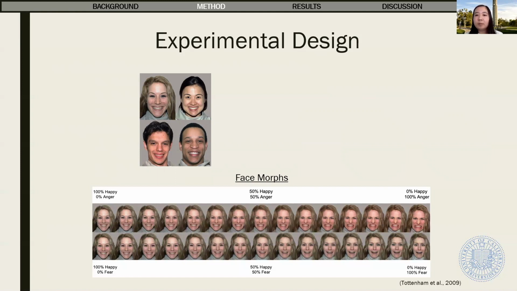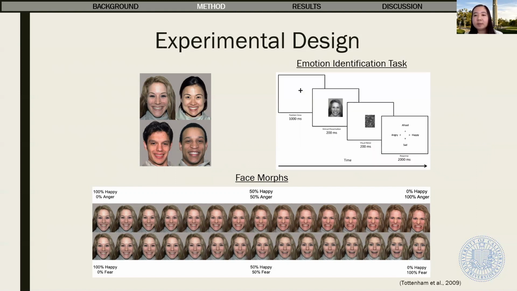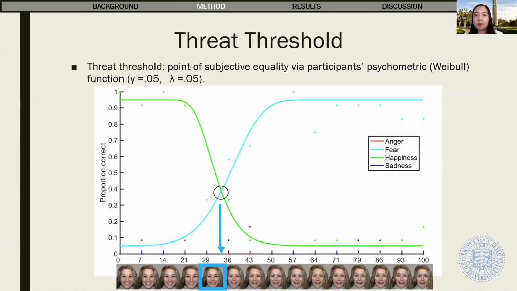Before participating in the emotion identification task, participants completed questionnaires measuring their state anxiety, trait anxiety, and irritability using the STI, state trait inventory, and the brief irritability test. In each trial of the task, participants were shown a very brief picture of a face followed by a visual noise mask. Then participants reported whether the face displayed happiness, sadness, fear, or anger.